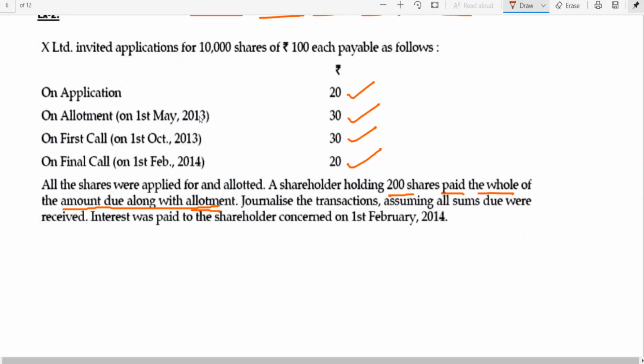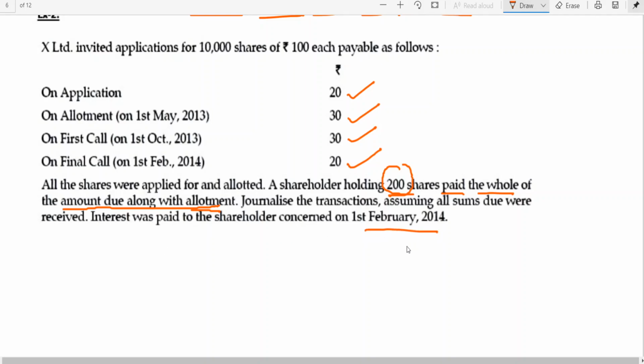A shareholder holding 200 shares paid the whole of the amount due along with allotment. That means with allotment money, on 1st May 2013 itself, on 200 shares he has paid the first call money, which is actually due on 1st October, and the final call money, which is due on 1st February. So on 1st May 2013 itself, on 200 shares the company has received first call money and final call money. Interest was paid to shareholders on 1st February 2014.